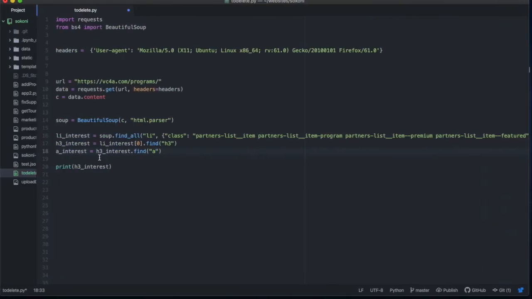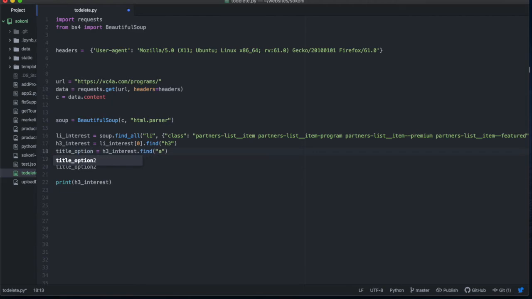So let's not even do the A of interest. Let's say we want the title, the title of interest. Then we want the link of interest, and then the title again, option 2, because I want to show you two ways of getting the title.